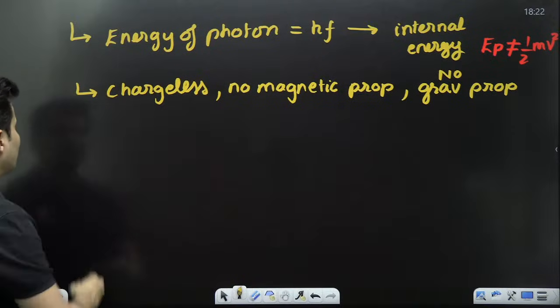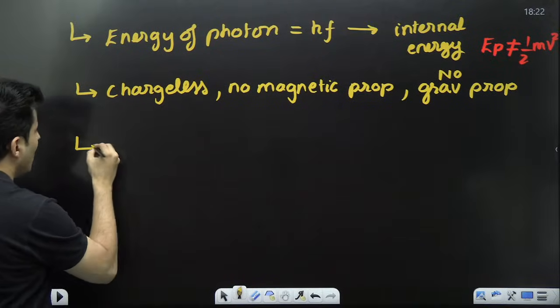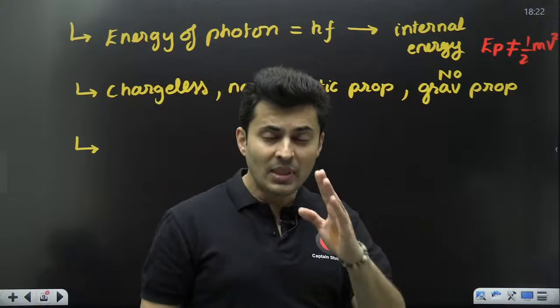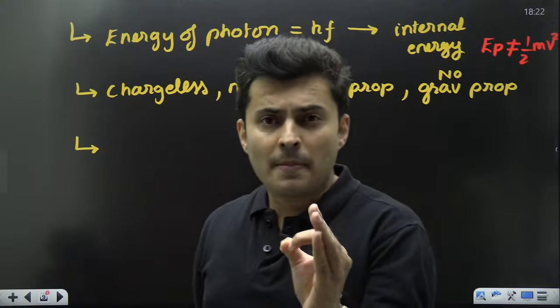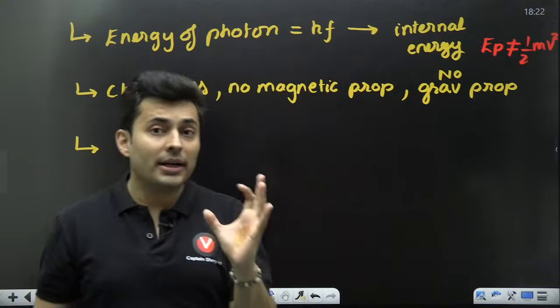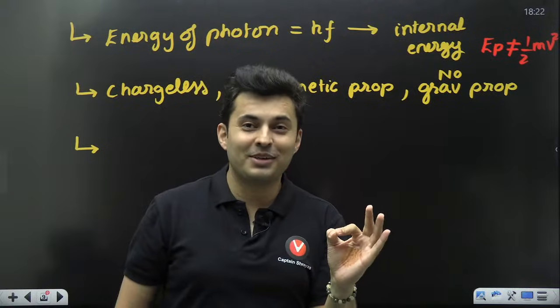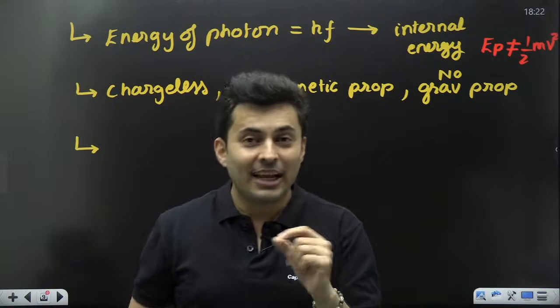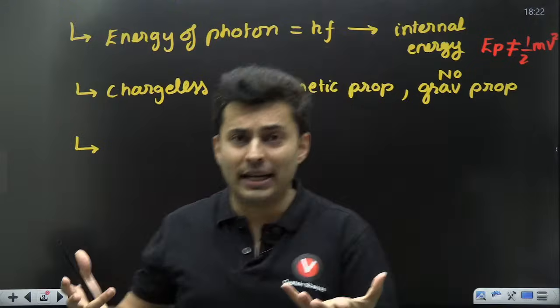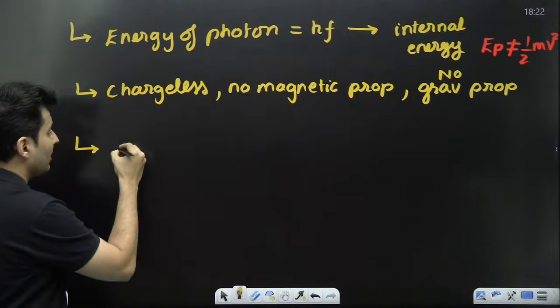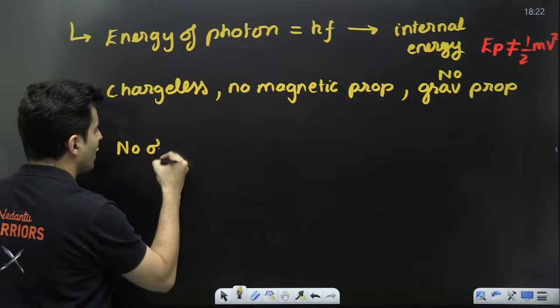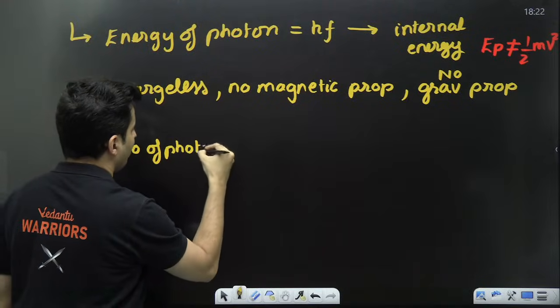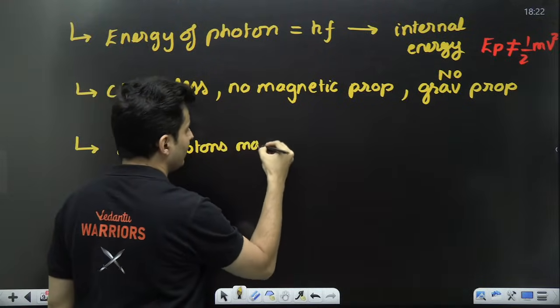Okay. Next important thing which you should know about photons is that a photon is not going to be conserved. Very important. When something happens, let's say it collides, the number of photons may not be conserved.